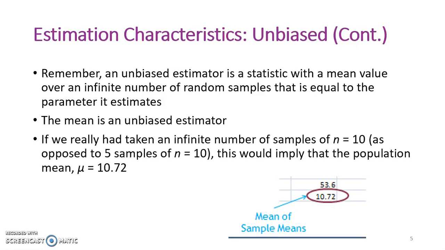The mean is an unbiased estimator. So if we really had taken an infinite number of samples instead of just 5 samples, that would imply that the population mean, mu, would be equal to 10.72. Another way to think about unbiased is that if you keep taking samples from a population, in the long run, the means will average to be the population mean.